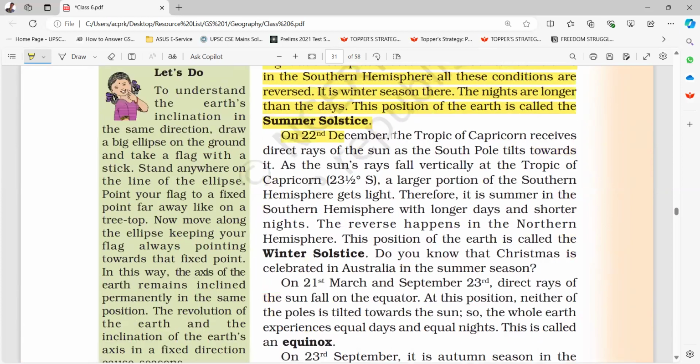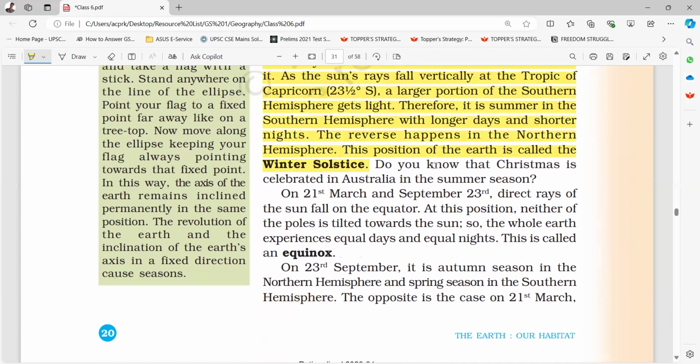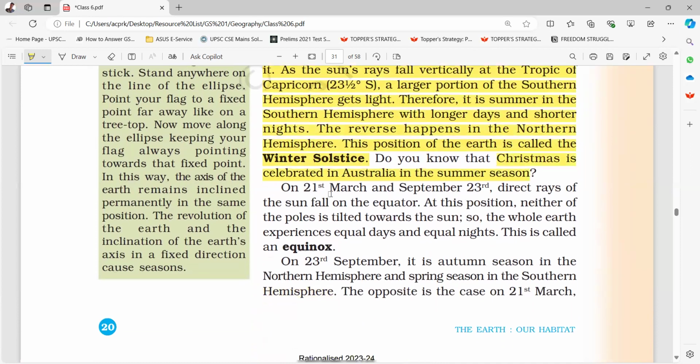On 22nd December, the Tropic of Capricorn receives direct rays of the Sun as the South Pole tilts towards it. As the Sun's rays fall vertically at the Tropic of Capricorn, 23.5 degrees south, a large portion of the southern hemisphere gets light. Therefore, it is summer in the southern hemisphere with long days and shorter nights. The reverse happens in the northern hemisphere. This position of the Earth is called the winter solstice. Do you know that Christmas is celebrated in Australia in the summer season?